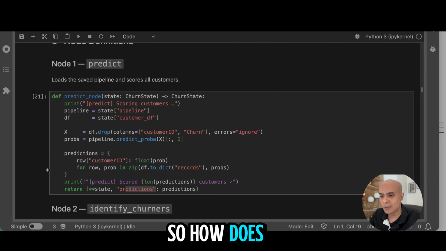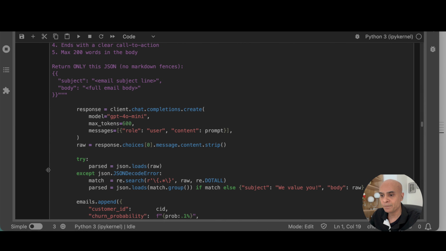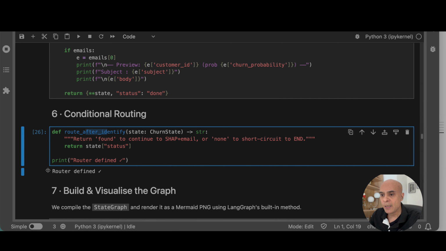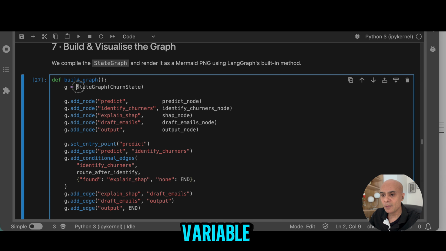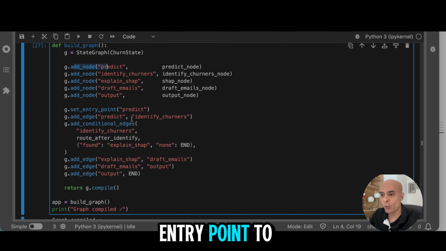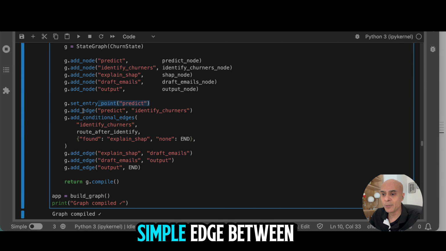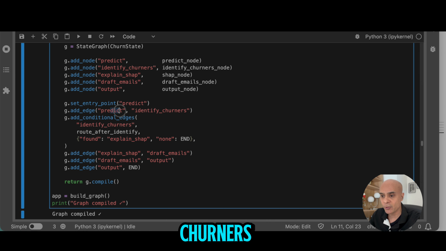How this happens is pretty simple. You start with a state graph variable. So this is your graph, and then you simply add nodes. You add nodes for predict, identify churners, explain SHAP, draft emails, output. These are all the functions that we have created earlier. You set an entry point to predict. You also add a classic, traditional, simple edge between predict and identify churners.